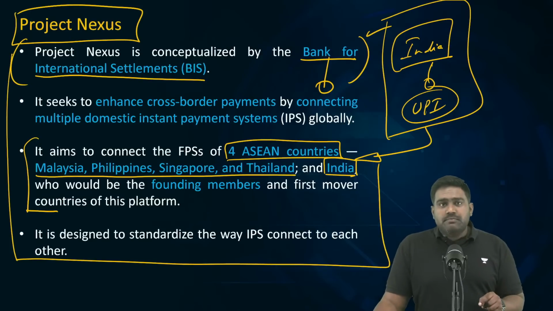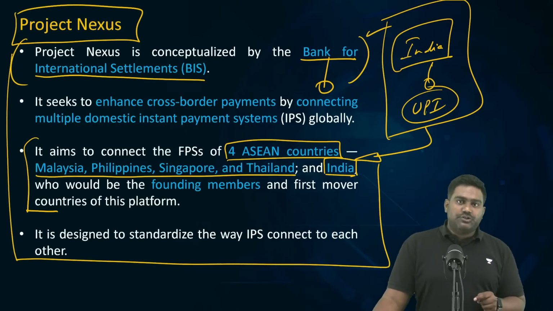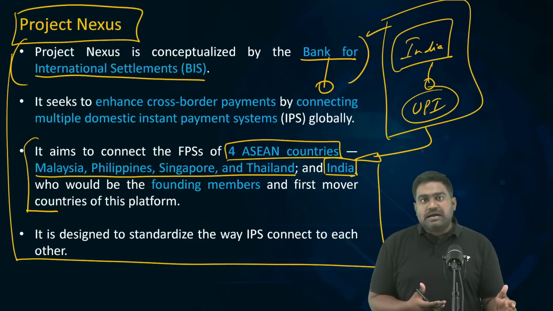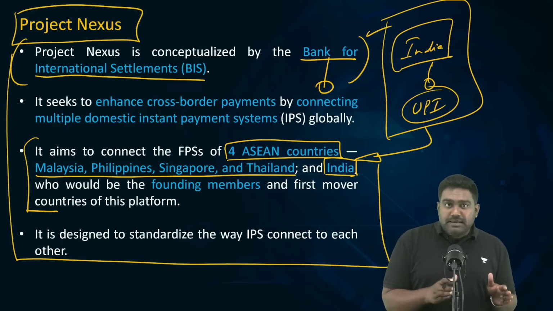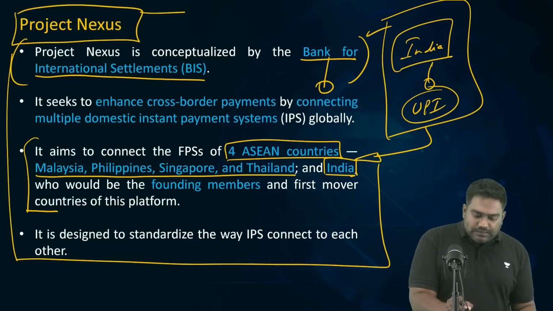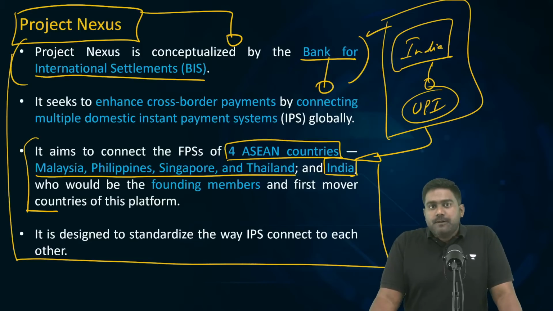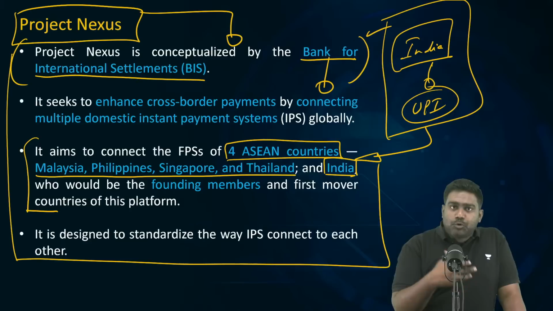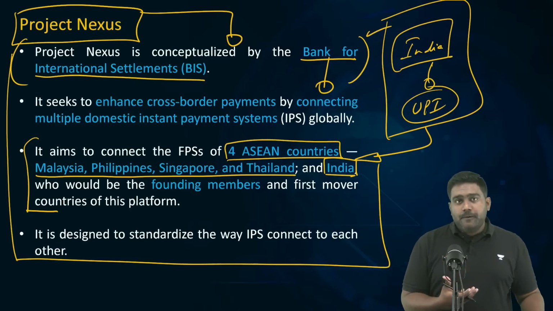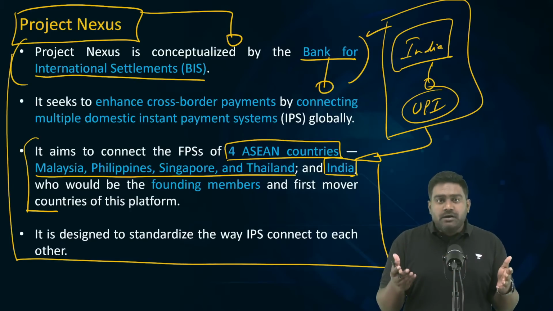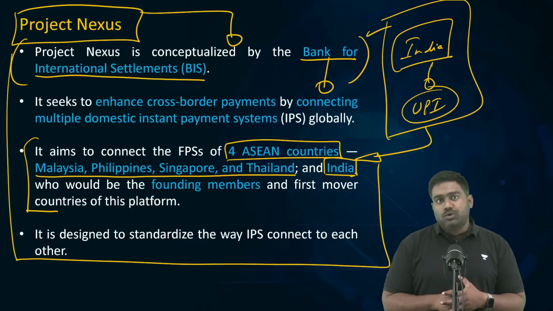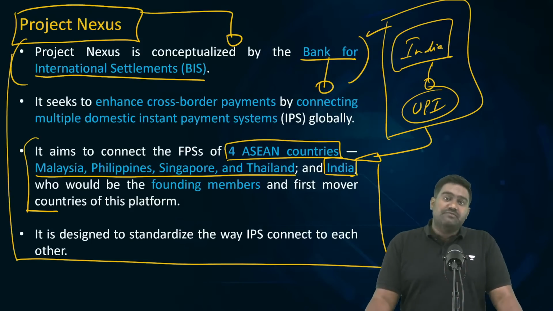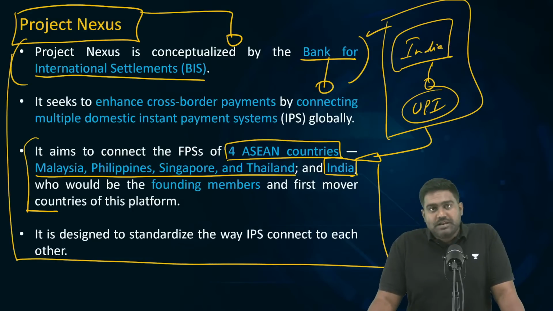So, these founding members, they have the first movers advantage. India and these four ASEAN countries, they have pioneered this initiative with BIS. So, we will stand to benefit immediately as it will help us interconnect our digital payment systems and provide for seamless financial transactions across borders. So, this is like a prototype which is being developed at the global level. If it works, this will be scaled to interconnect cross border systems across the world. And basically, it will reduce dependency on the SWIFT payment gateway, which is largely Western controlled by US and European economies.